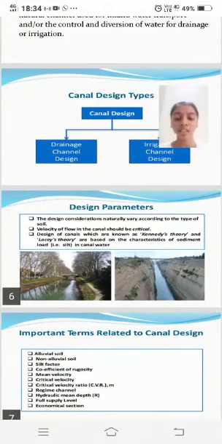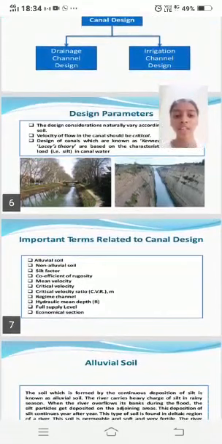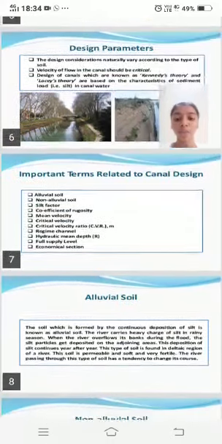Drainage parameters: the design consideration varies according to the type of soil. The velocity of flow in the canal should be critical. Important terms related to canal design: alluvial canal, non-alluvial canal, silt factor, coefficient of rugosity, mean velocity, critical velocity ratio (CVR), regime canal, hydraulic mean depth, full supply level, economical section.